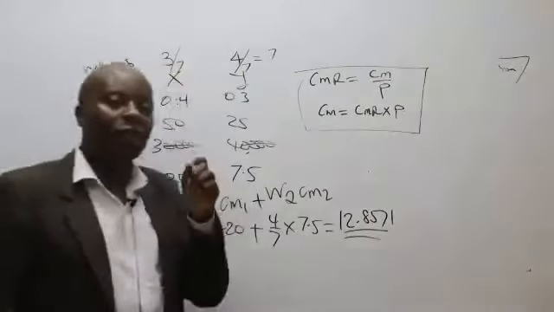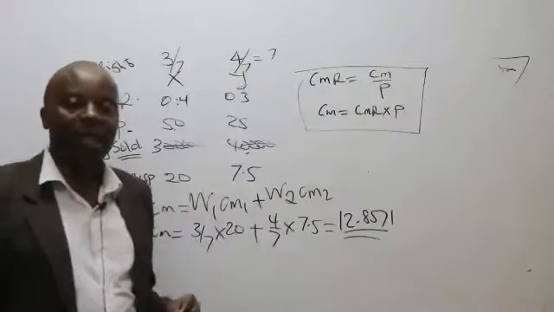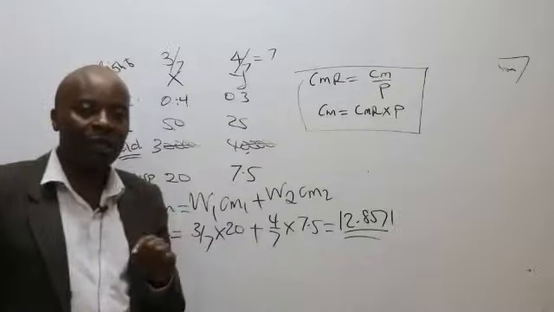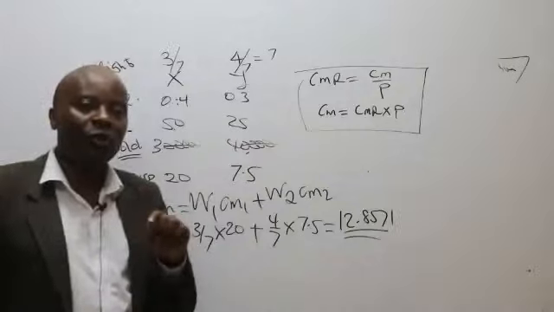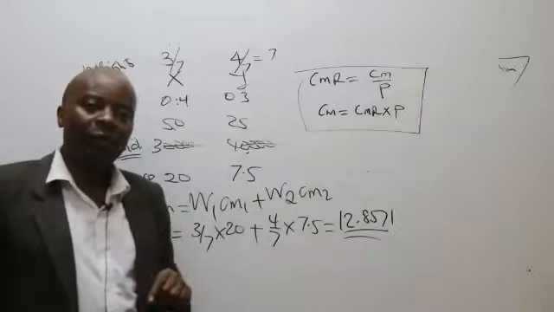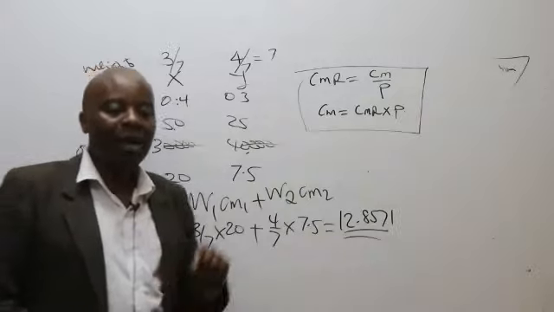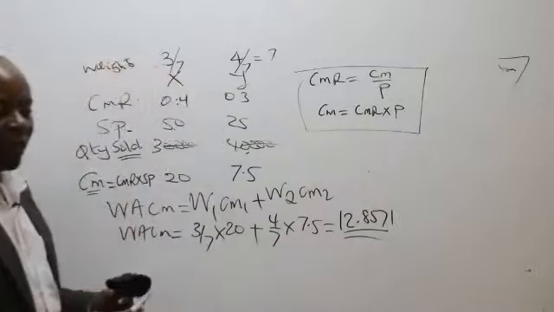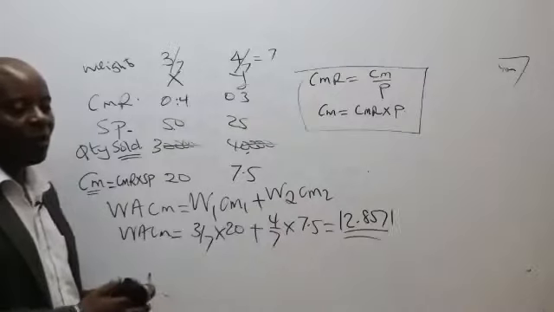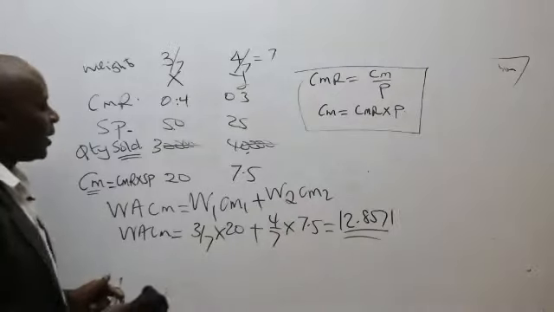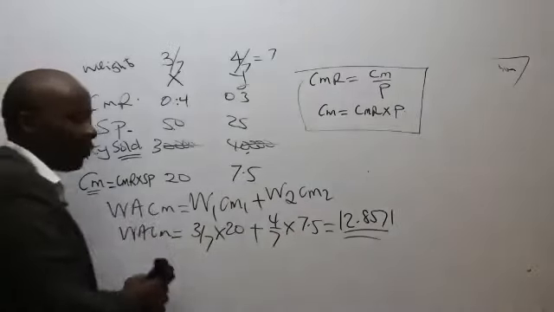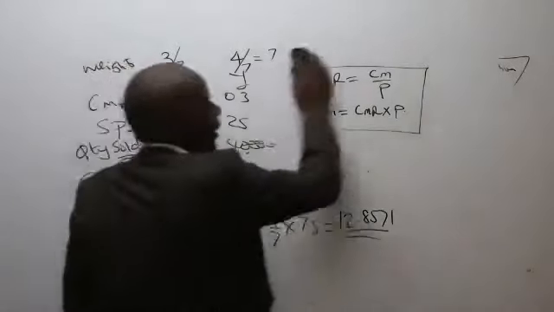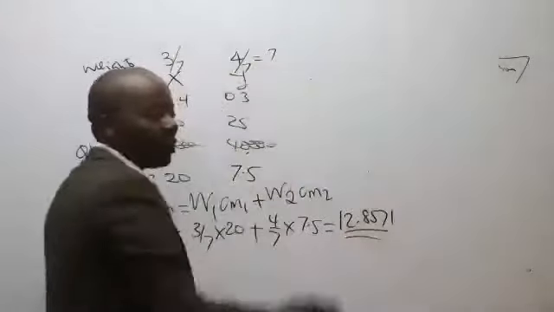Now, having gotten this composite WACM, it is not lost on me what this examiner wants me to ascertain: X break even. Is there any student who is able to remember the formula of X break even, the quantity to sell to break even?